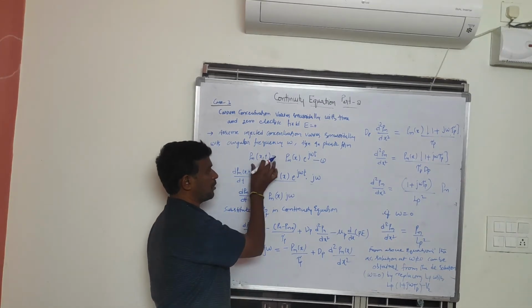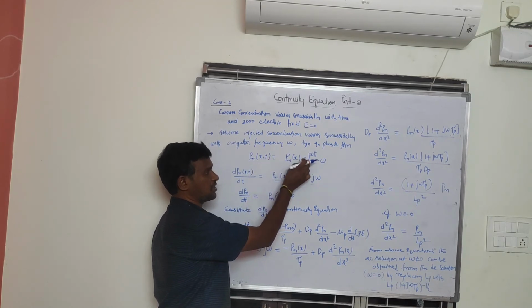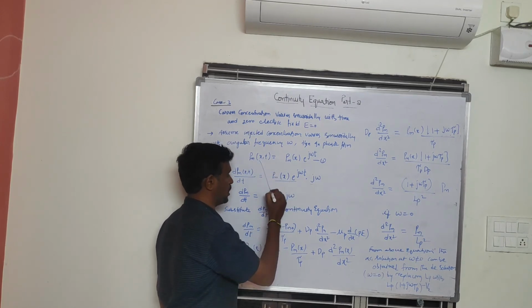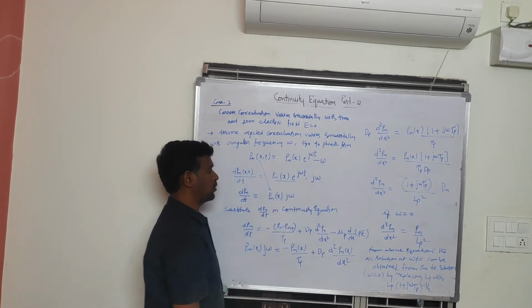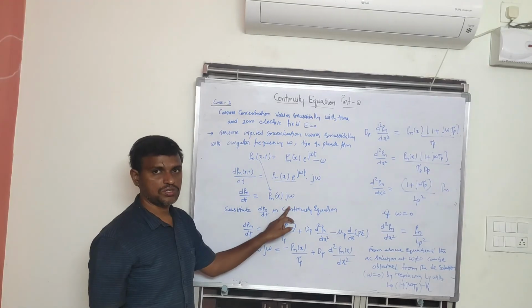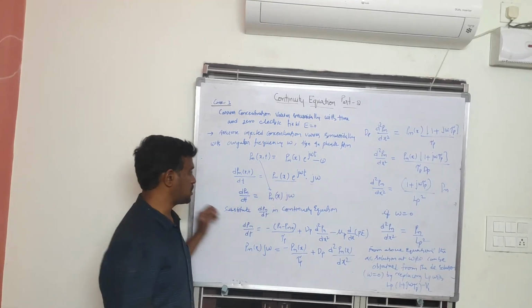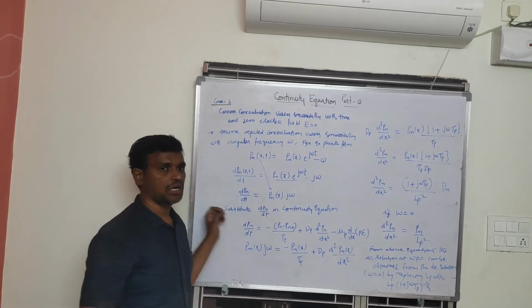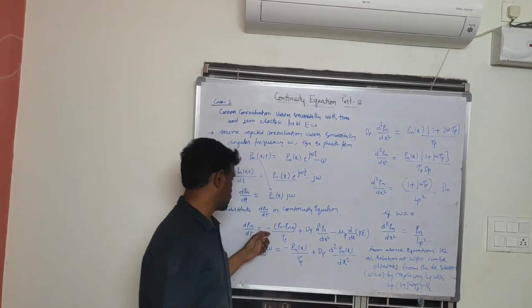So I am replacing this one with Pn of x. That Pn of x is equal to Pn of x e power j omega t. So this term will give us this one. So the remaining one is what? Pn of x into j omega. So this value we will substitute in our continuity equation.